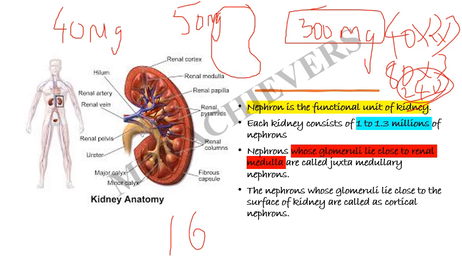Nephrons whose glomeruli lie close to the surface of the kidney are called cortical nephrons. That means the nephrons lying close to the cortex are called cortical nephrons, and those lying in this region are called medullary nephrons.